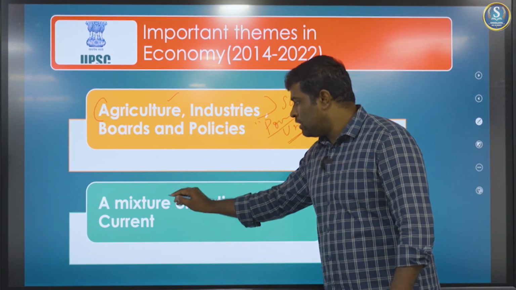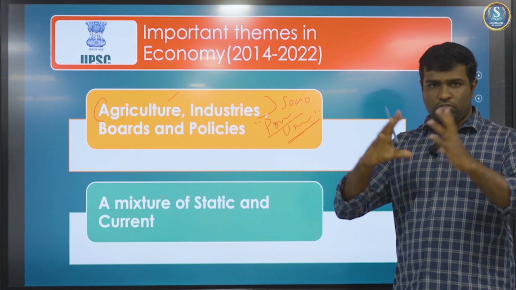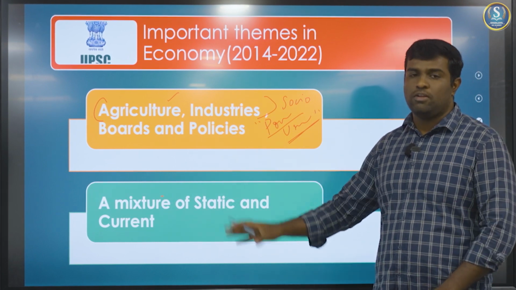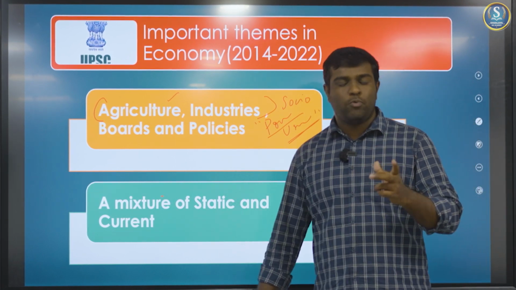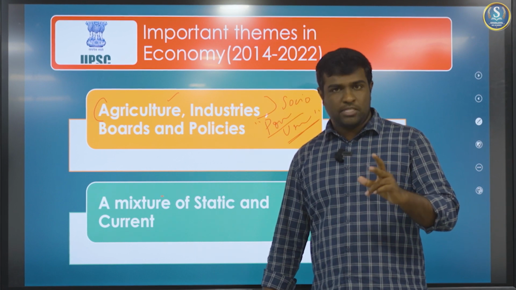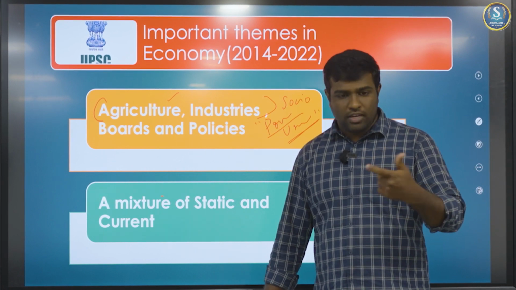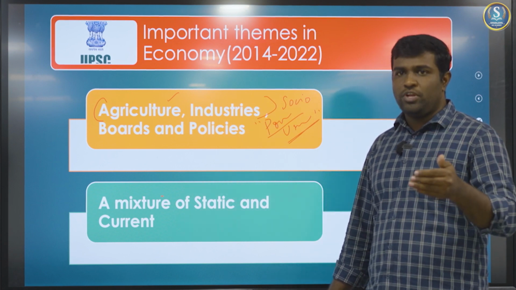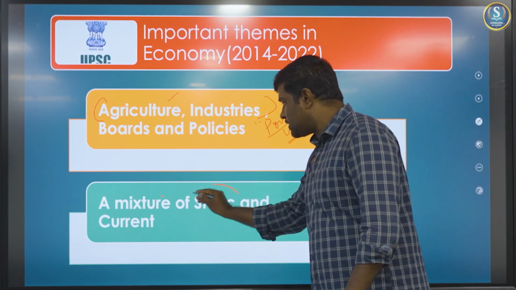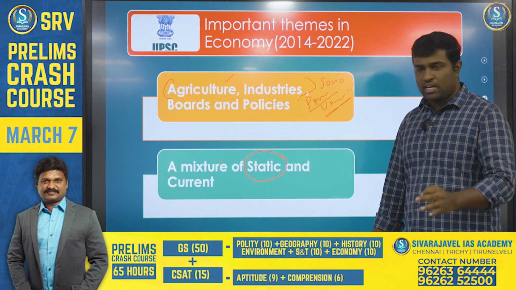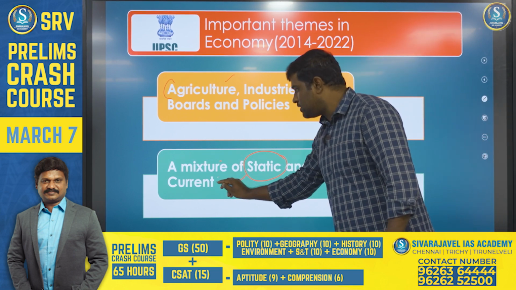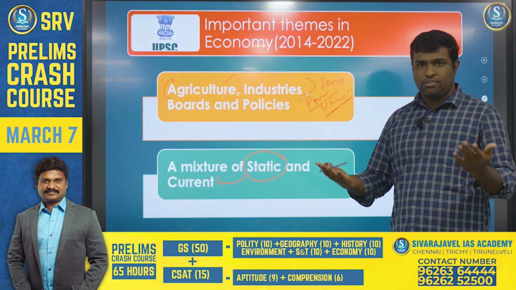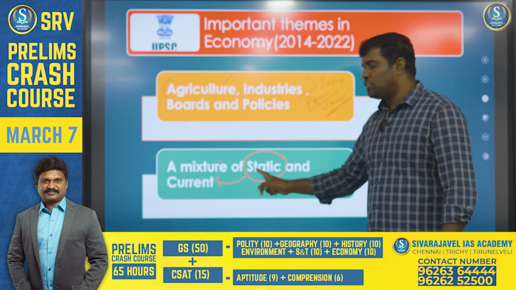Coming to the overall nature of UPSC, especially in economy, you can find an adequate mix of both dynamic and static portions. Both current topics and the static portion will be lifted. But I will emphasize that you need to give more importance to the static part. Without understanding the static part, you cannot manage the current topics, and therefore you have to deftly balance between these 2 areas.